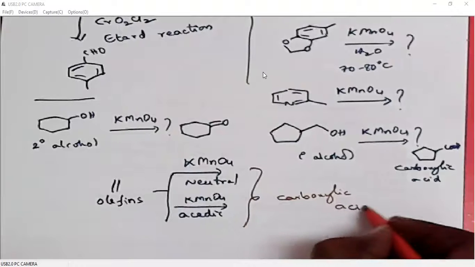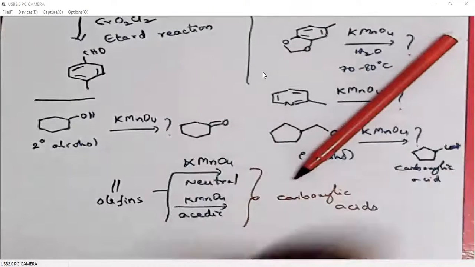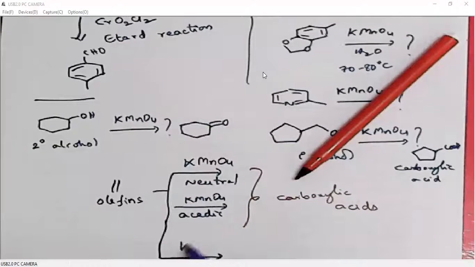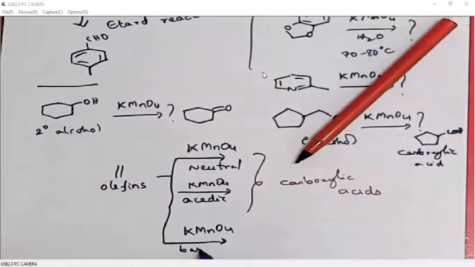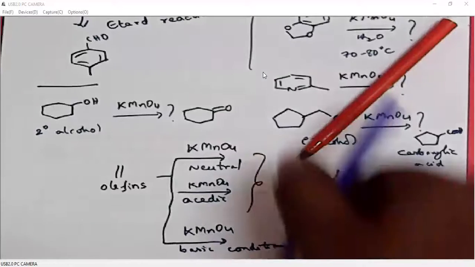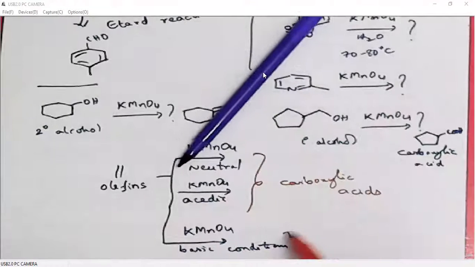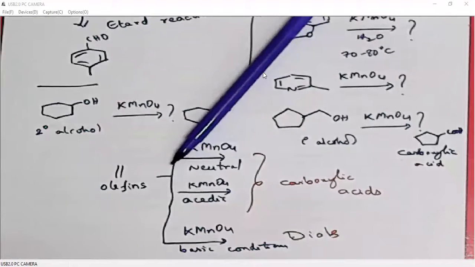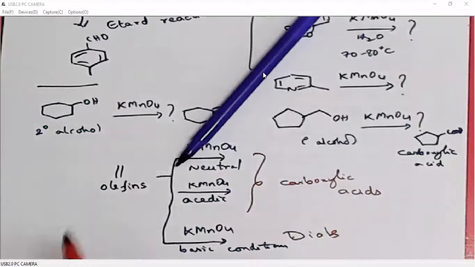But KMnO4 in basic conditions will give diols. This will give diols, which means the double bond breaks down and this gives a diol of this kind.